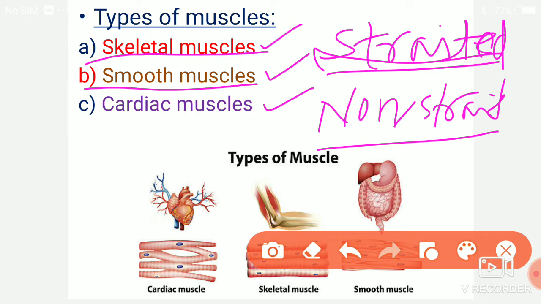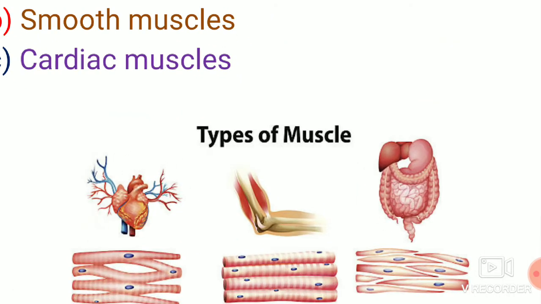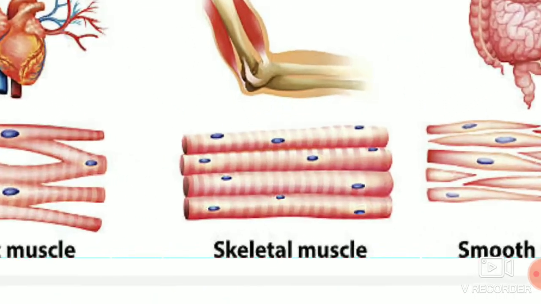Striated muscles means in the muscles striations will be there. If we consider the muscles like this, the striations will be present in the muscle, so it is called striated muscles. It is associated with the skeleton. It is attached to the skeleton, so it is called skeletal muscles. If you see here, the first one is a